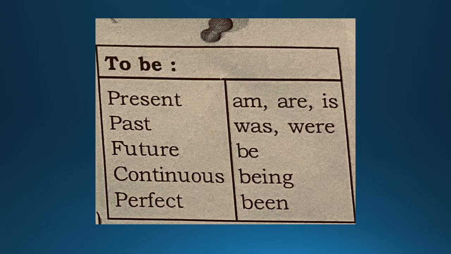Majority of the time you would be having the present, past and future coming up. Is it clear what to be verbs are? To be verbs are the first form over here. Present tense, it is am, are. Second, past tense, it is was, were. And future, it will be, being. Continuous would be B-E-I-N-G, and perfect would be been. Okay, boys?